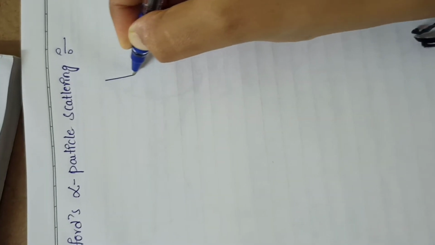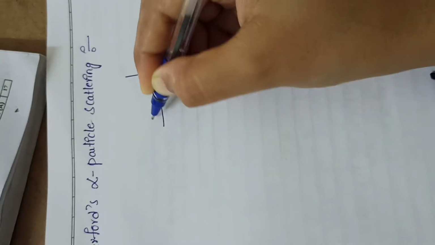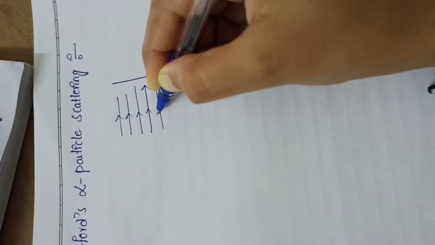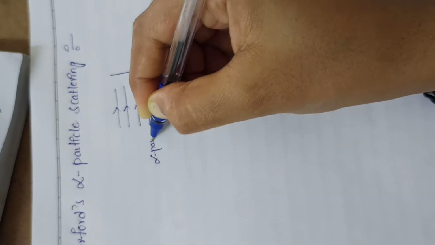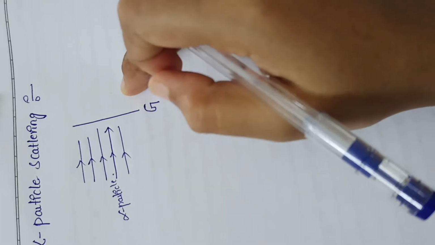Good morning everyone. So the next procedure is Rutherford alpha particle scattering and the derivation. What is happening when an alpha particle strikes the gold foil? For example, this is my gold foil, G. These are the alpha particles coming like this. So whenever an alpha particle is projected on a gold foil, what will happen?